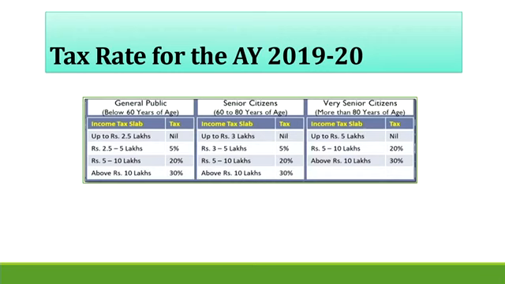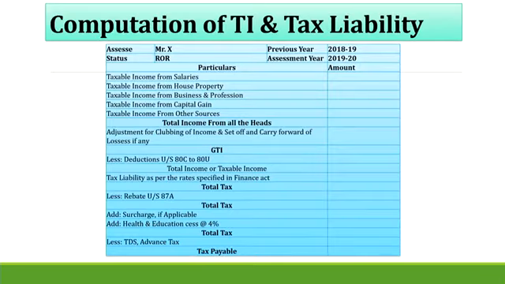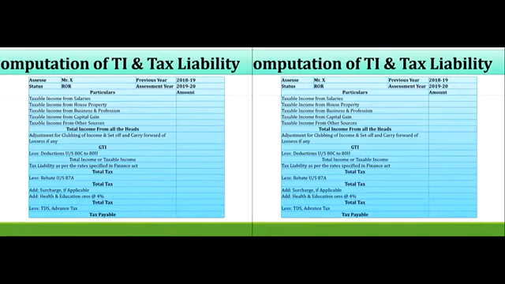Now we will see how we can calculate the tax liability of an individual. Tax liability means the amount paid by the assessee to the government, that is, how much an assessee is supposed to pay to the government in the form of tax.